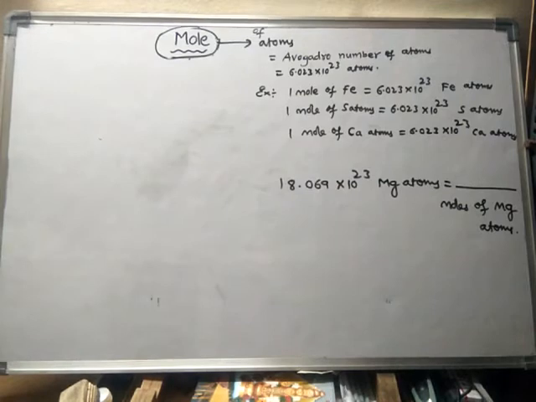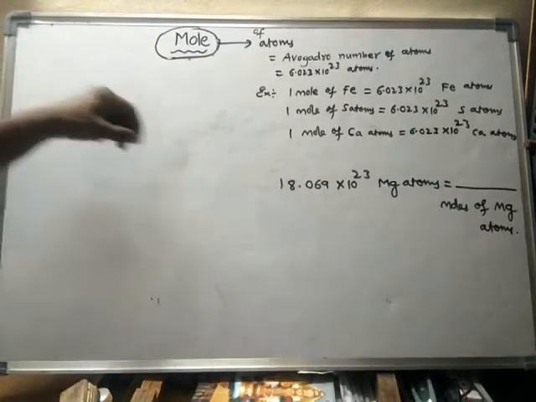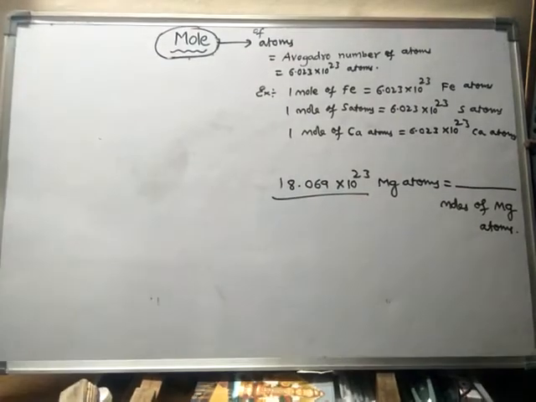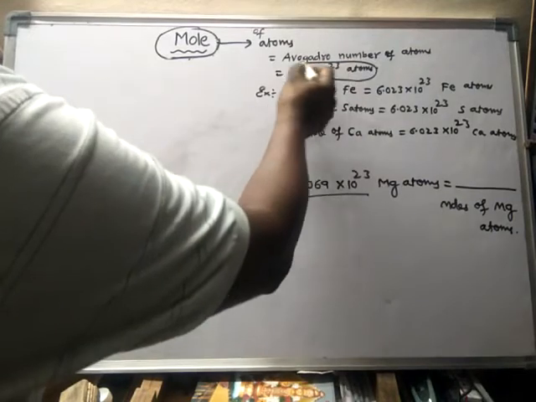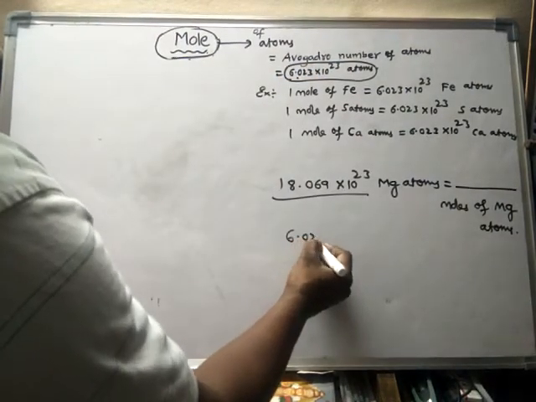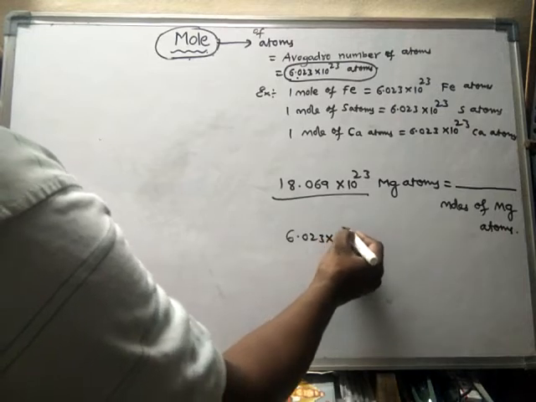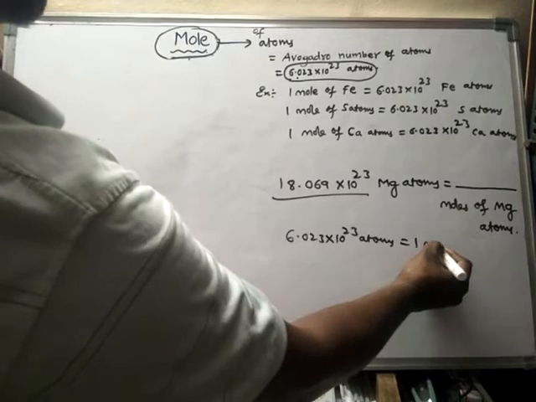So it is equal to how many moles? Already we know that 6.023 into 10 to the power of 23 atoms is equal to 1 mole.